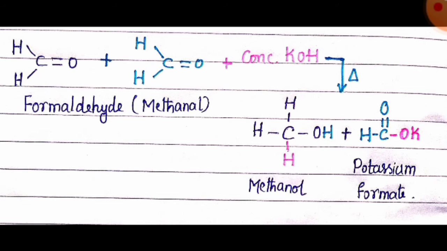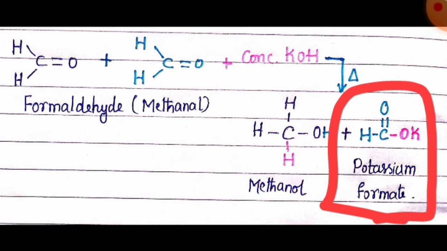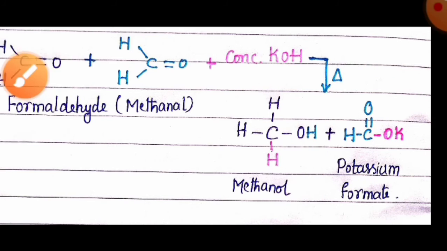Now in the other formaldehyde, the remaining part is CH double bond O, and the remaining part of potassium hydroxide, OK, is going to be added to form a salt of a carboxylic acid, that is potassium formate.